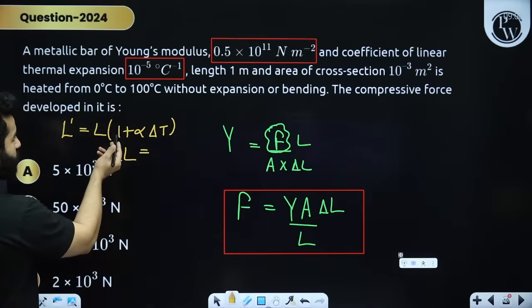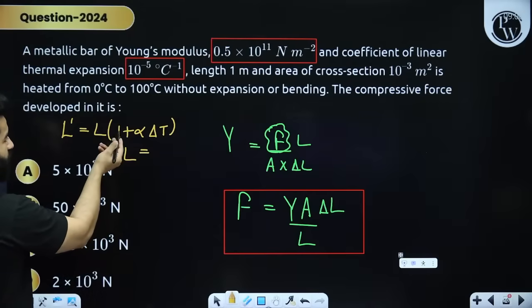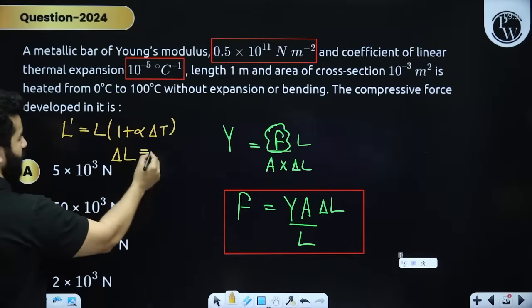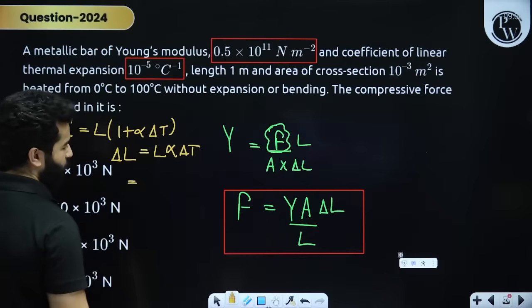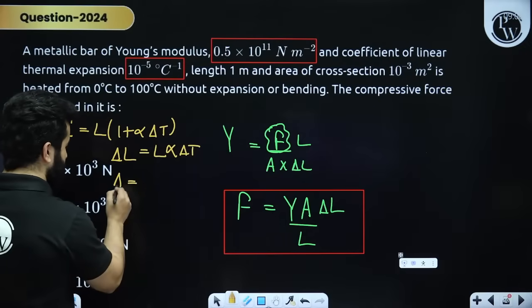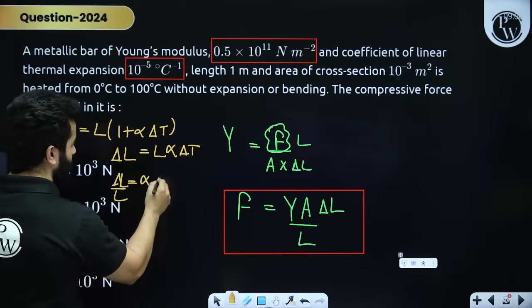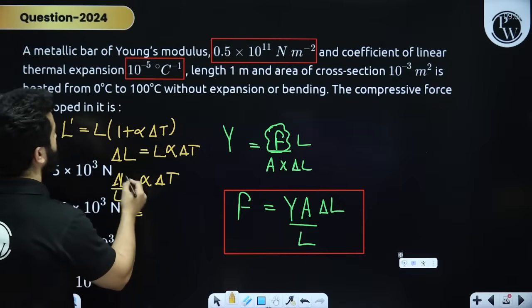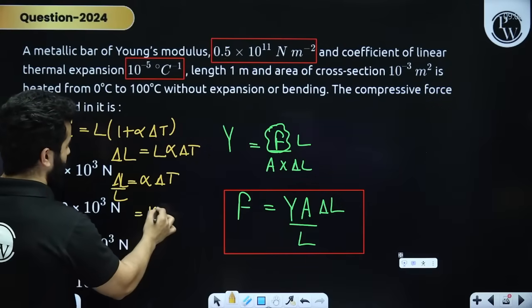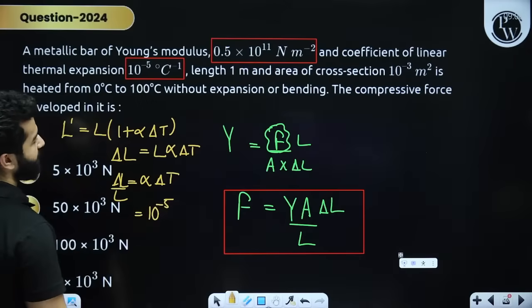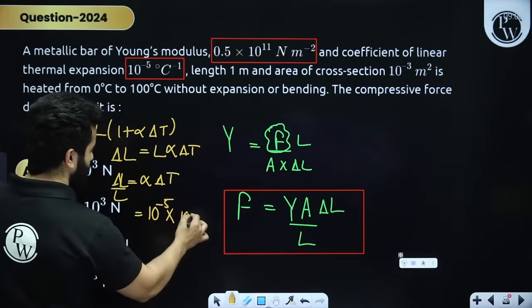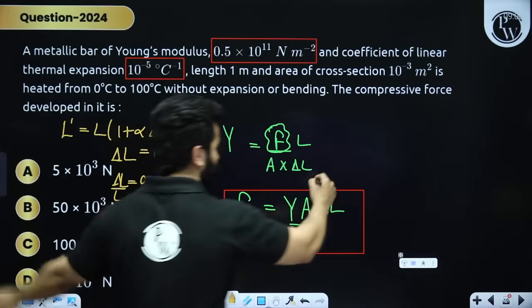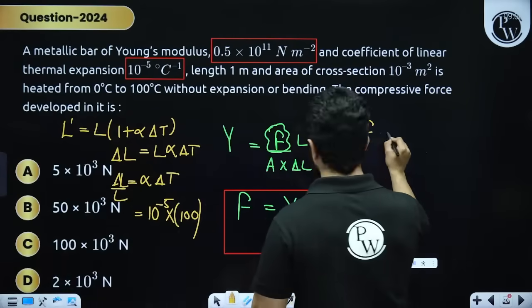My dear friends, this will actually become this. We are going to multiply L, this will become delta L, and it will be L times of alpha delta T. Hopefully everything makes sense. That means delta L upon L will be simply alpha into delta T. So alpha is given 10 to the power minus 5, and then they are saying delta T is 100. Substitute everything in this formula, you will get your answer very quickly.